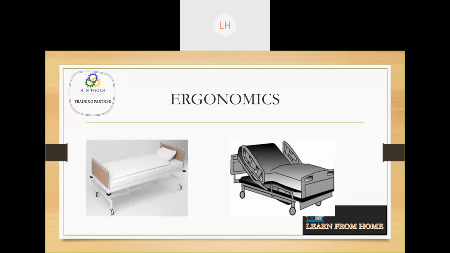Also, you can observe here we have beds, the first bed and the second bed. The first bed is an old type of bed. The second bed is a newly designed bed, which you see in hospitals. The second has an ergonomic design so that it gives less stress for the patient while getting up. In the first bed, there are chances that he may get back pain while getting up, but in the second one it's not possible.